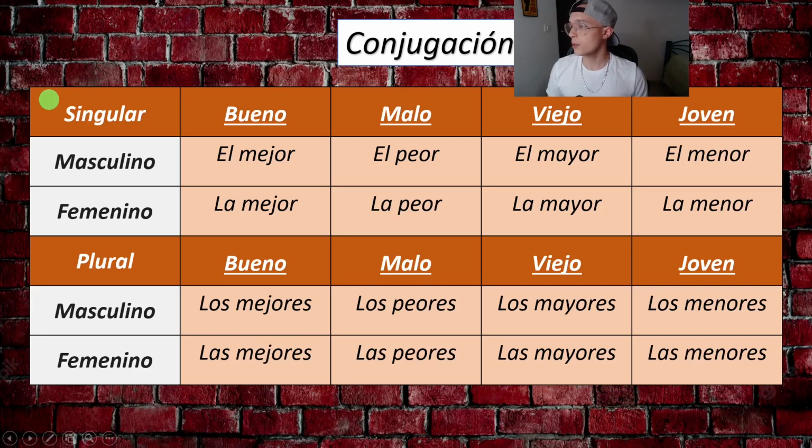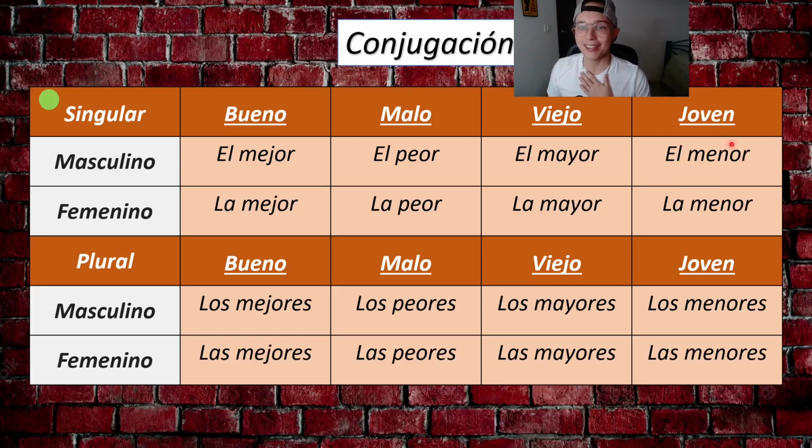These are very good words to learn, guys, because when we talk about a family and we say, I am the oldest, we say, yo soy el mayor. Or if I say I am the youngest, yo soy el menor. Okay? At least in my family, yo soy el menor.